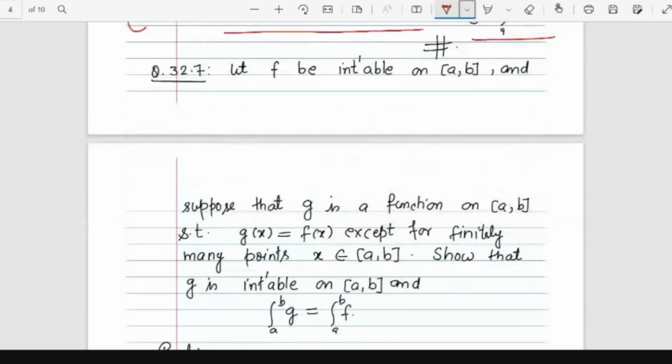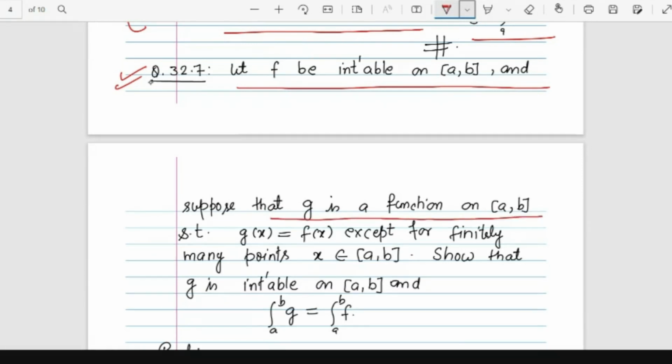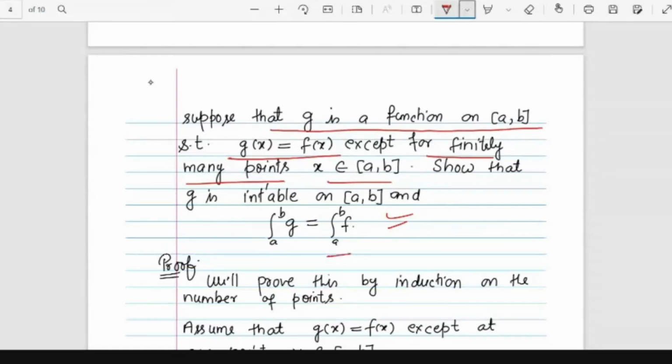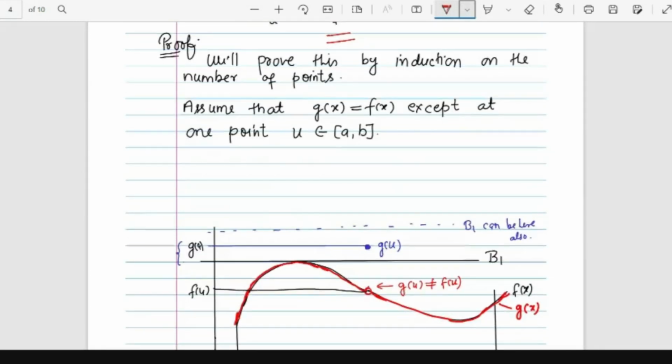Now this example is again important. This problem: if f is integrable on [a, b], suppose g is a function on [a, b] such that g(x) is equal to f(x) except for finitely many points, then g is integrable on the closed interval [a, b], and the integral of g is equal to the integral of f. So basically, I'm not going to prove this example, but its insight and further extension is that if a function is discontinuous at finitely many points, then the function is Riemann integrable.